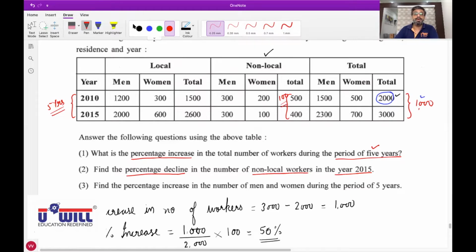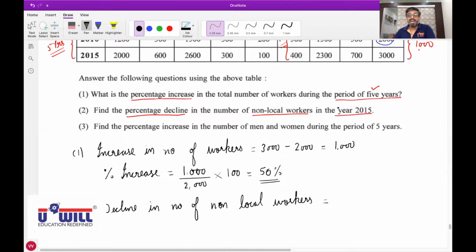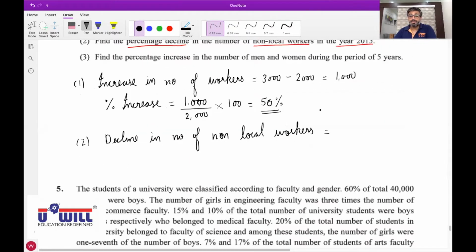So every one of you write down decline in number of non-local workers is equal to, from 500 they have decreased to 400. So 500 minus 400, there is a decline of 100.